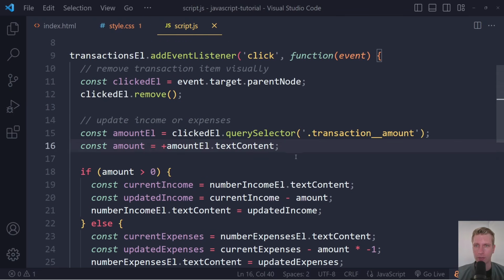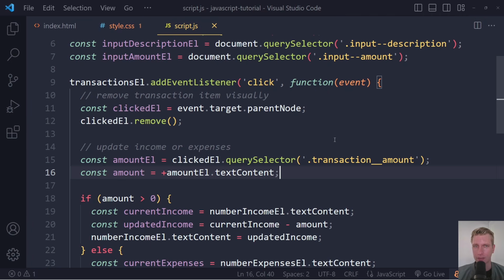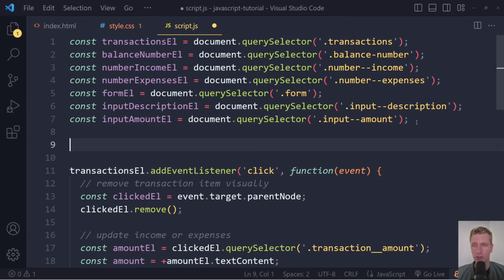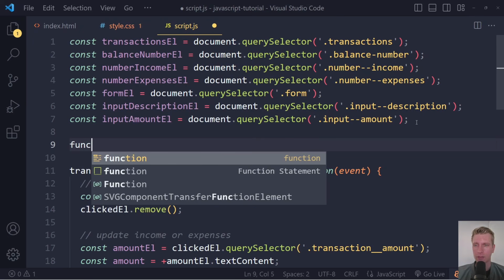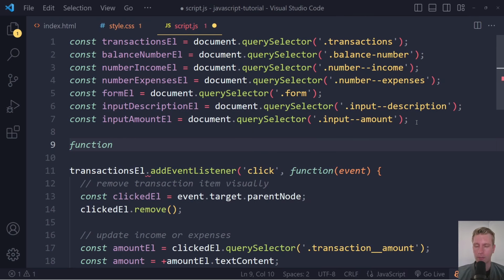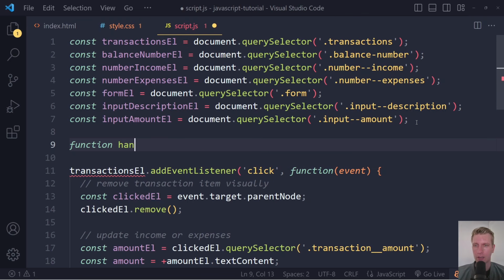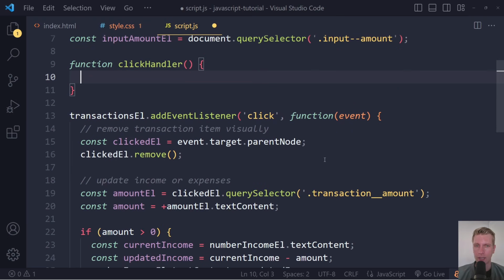Okay. Now we are writing all of this code here when we add the event listener, right? Now, typically what you also see is that people don't just write it here when we add the event listener, they sort of create its own standalone function to deal with the event, right? And actually give it a name. So we could create a new function here. And typically these things are called click handler or handle click. Call it click handler, right? This is just a function. And here, all of these statements in here, we're going to put that in here now.